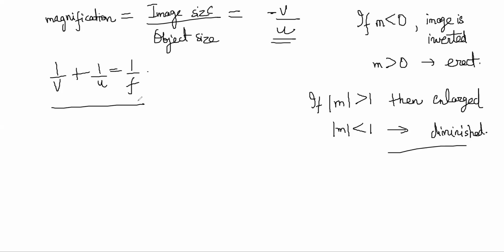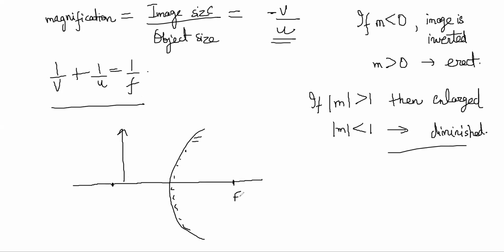Okay. So this is concave mirror and convex mirror. In a convex mirror, generally images are formed like this. If you have a convex mirror, in this case, the object is somewhere here, and this is the focal length. A convex mirror has only 2 cases. One is object at infinity and one is any other finite point, right?